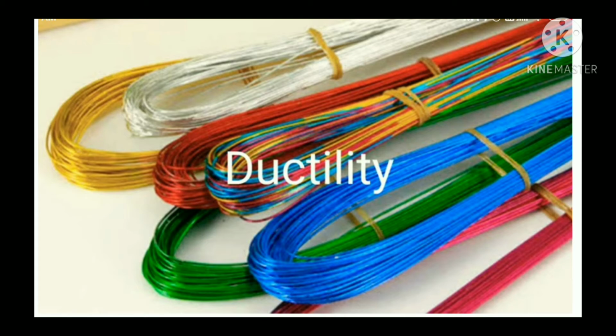Have you ever gone to a goldsmith shop? Goldsmith is a person who makes the jewelry out of gold, silver, platinum, etc. I think you must have observed. Have you seen the goldsmith making a wire of gold or silver? Yes. You must have observed that goldsmith make chain, earrings, necklaces using very thin wire of gold or silver. This is made because gold has a property of ductility.